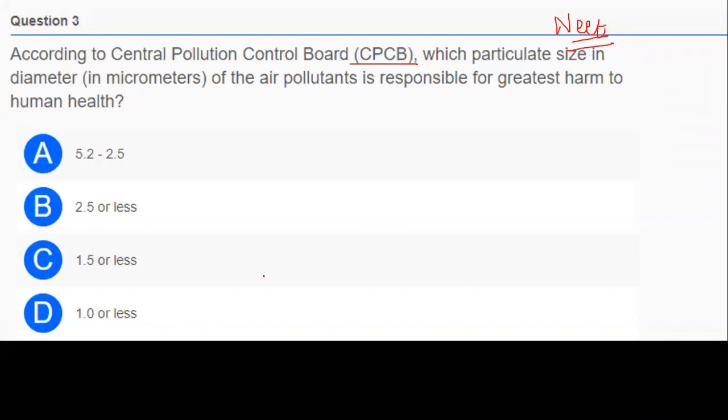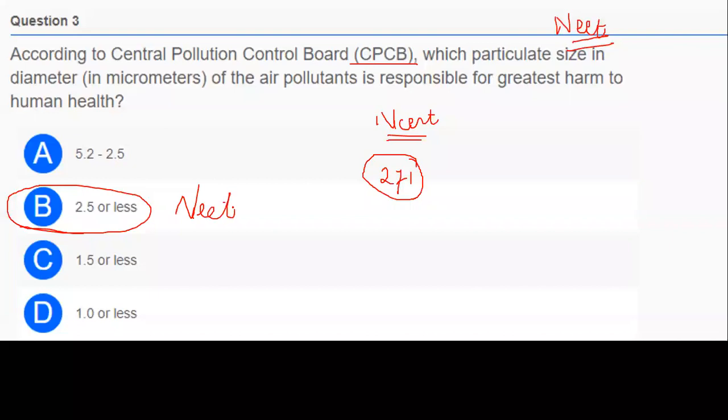Only one answer. Everyone tell the answer for the question. Very easy question. If you don't know the answer, refer to page number 271 of the class 12 NCERT textbook. The correct answer for this question is 2.5 or less, option B. Very simple question. A repeated NEET MCQ.